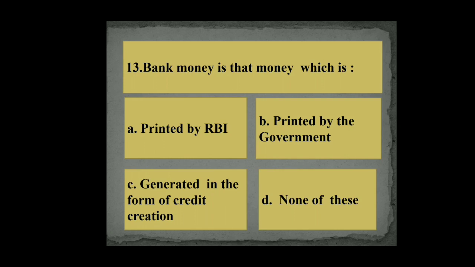Bank money is that money which is A. Printed by Reserve Bank of India, B. Printed by the government, C. Generated in the form of credit creation, D. None of these. So its right answer is C. Generated in the form of credit creation.